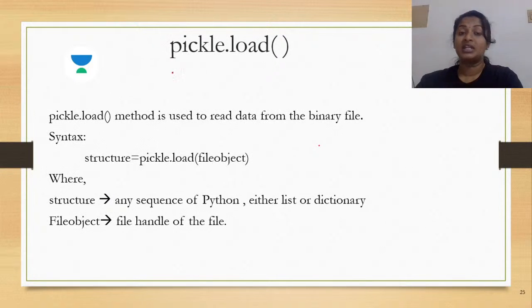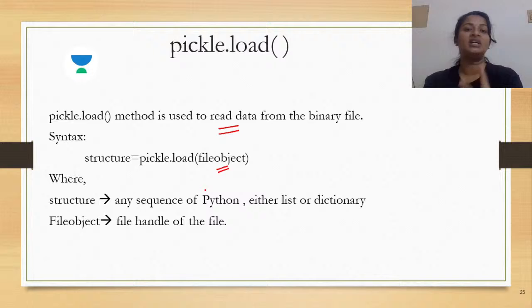So next is pickle dot load. Okay. Now, what would this be used for? This is used for reading the contents of the binary file. So pickle.load is a method which is used to read the data from the binary file. Now see the syntax. structure is equal to pickle.load of file. So you are attempting to do the reading operation from the file that is pointed to by the file object or the file handle.